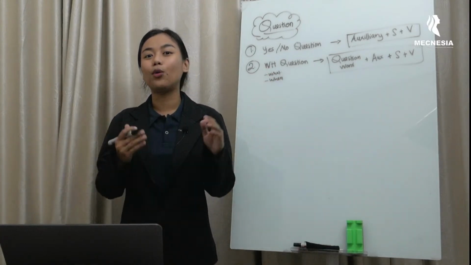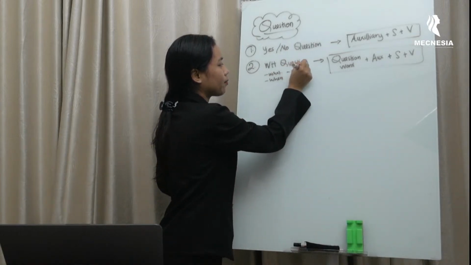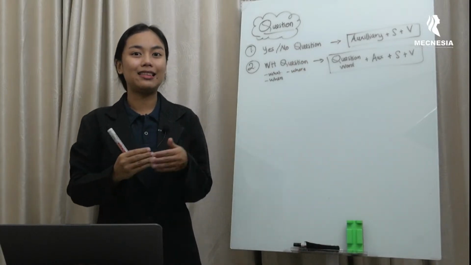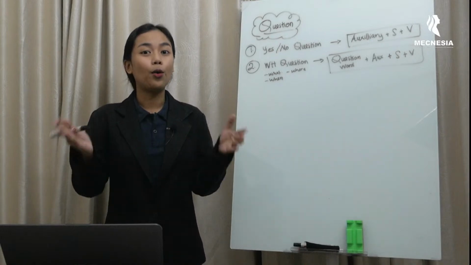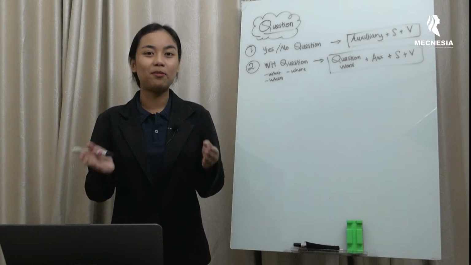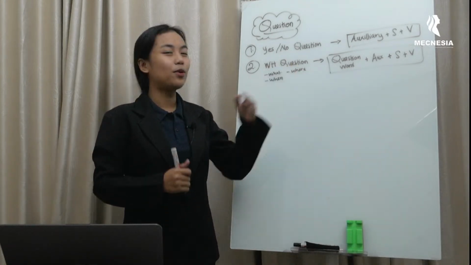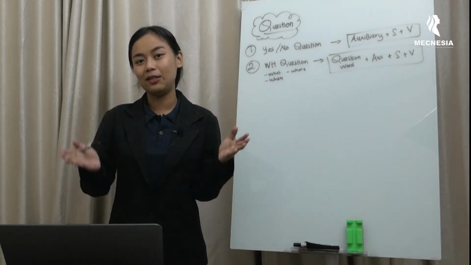Next, we have where. Where is the question word that we use to ask about place. So for example, where do you live? Kamu tinggal di mana? I live in Denpasar. So, the question word where is asking for a place, which in Indonesian means di mana.